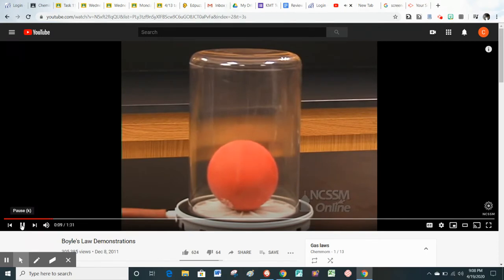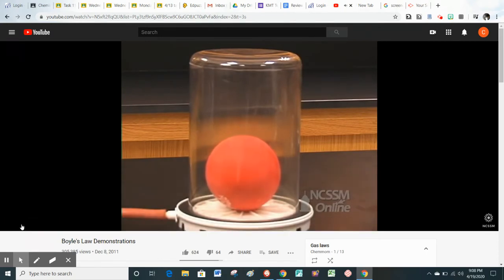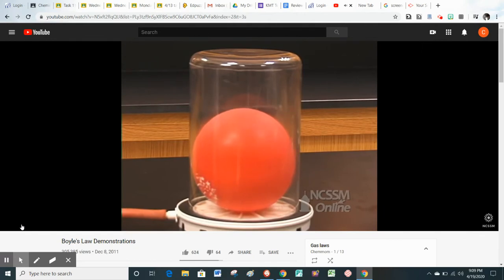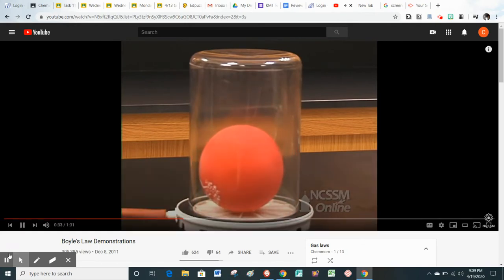We'll place the balloon in a vacuum bell jar. We'll apply a vacuum, which basically pumps out the air in the bell jar. The pressure outside the balloon will be greater than the pressure inside. The balloon expands to try and equalize the pressure. Volume and pressure are inversely related to each other. When we release the vacuum, the pressure increases and the volume decreases.